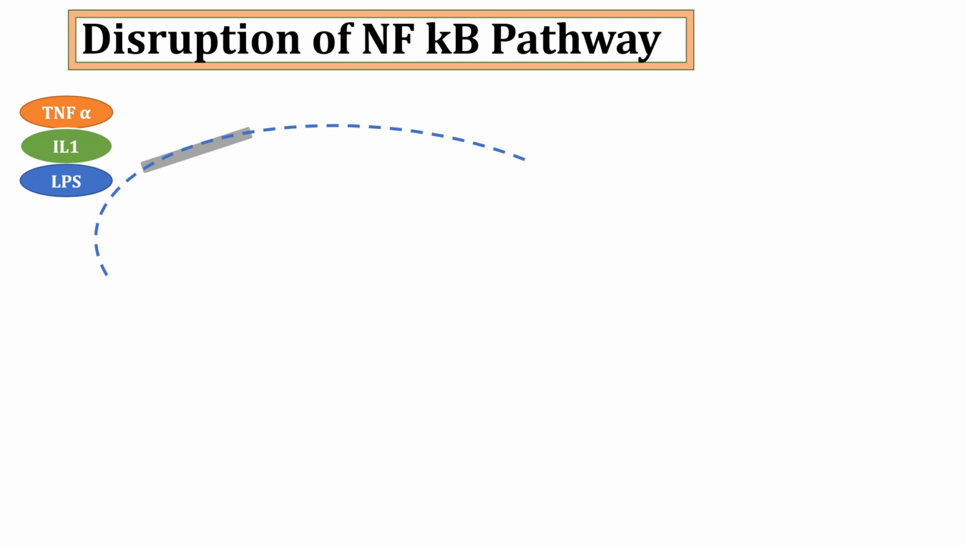Earlier in the video, all the mechanisms that activate NF-κB signaling pathway have been described. But what happens when NF-κB pathway gets disrupted due to mutation or any environmental factor? So let's just dive into this to get a better idea.